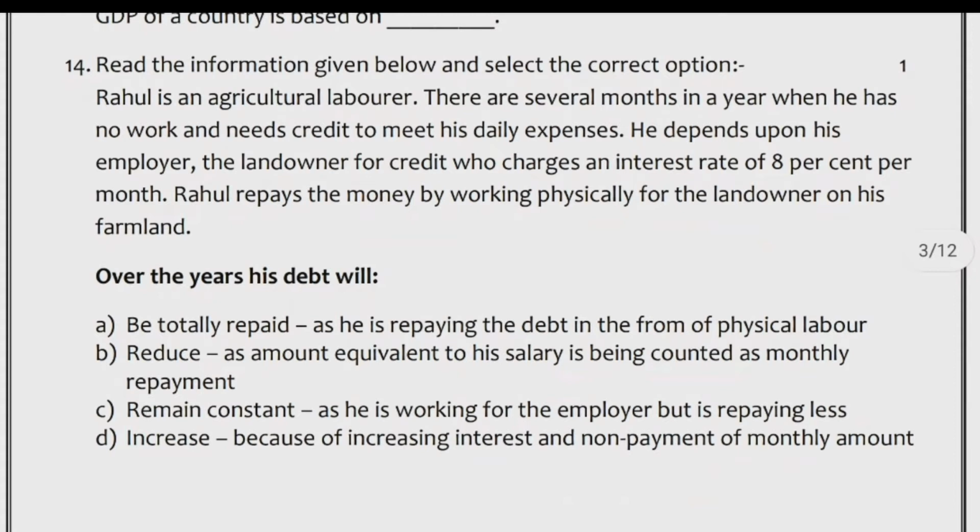Over the years, his debt will A. Be totally repaid, as he is repaying the debt in the form of physical labor. B. Reduce, as amount equivalent to his salary is being counted as monthly repayment. C. Remain constant, as he is working for the employer but he is repaying less. D. Increase, because of increasing interest and non-payment of monthly amount.